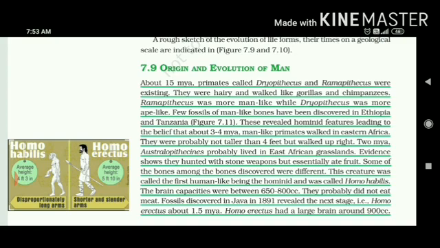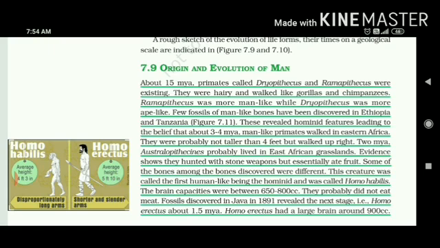Some fossils were obtained in Ethiopia and Tanzania. These revealed that there were some characteristics near 3 to 4 million years ago, and these kinds of primates walked in Eastern Africa. So if the question comes, from where did the evolution of man start, the answer will be Africa.